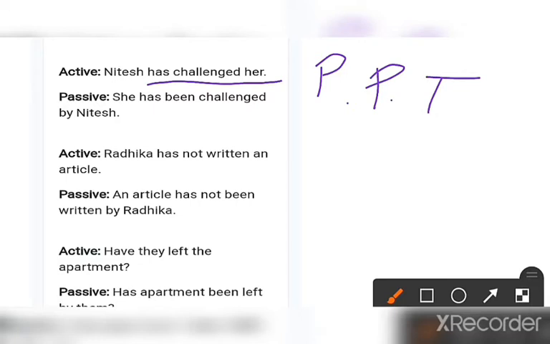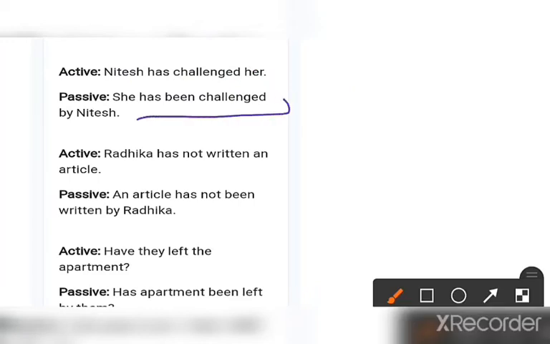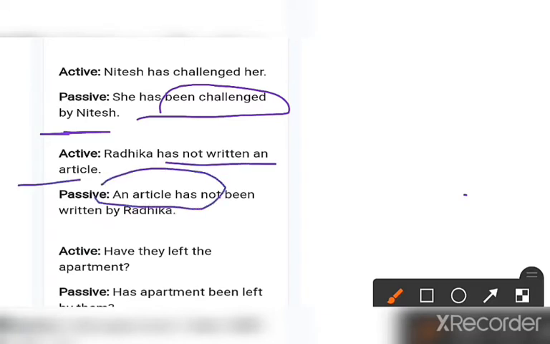So her, if her comes to this side, that becomes she. Now it is a subject, no? So she has been challenged by Nitish. Okay, only been you have added here, and then after that it becomes passive. She has been challenged by Nitish. Number 2, Radhika has not written an article. So an article has not been written by Radhika.